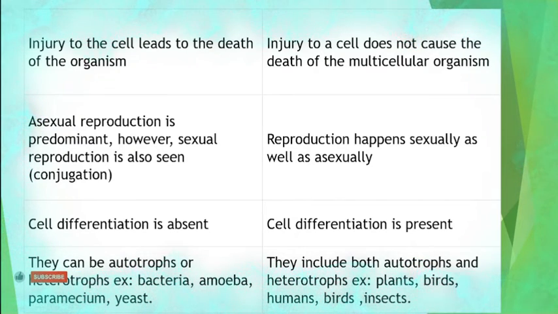Injuries to the cell lead to the death of the organism. In the case of a unicellular organism, if any injuries occur, it leads to the death of the organism. In the case of a multicellular organism, if any injuries occur, it does not lead to the death of the organism.